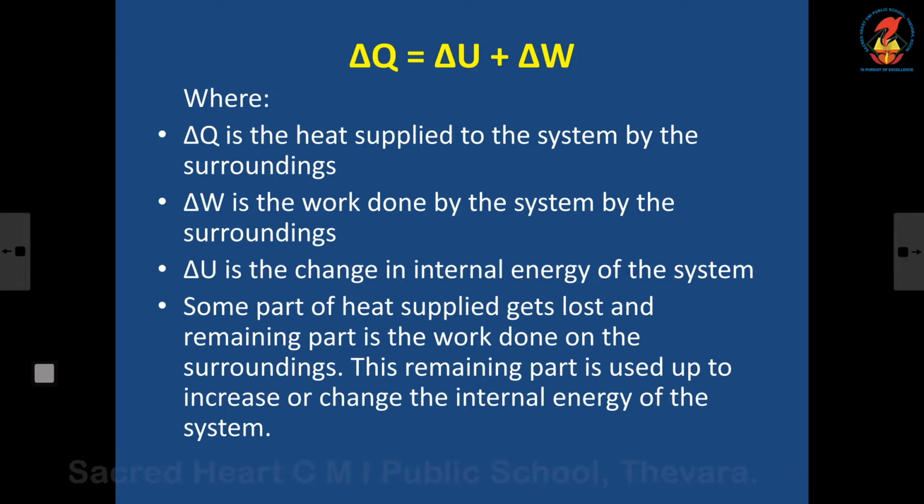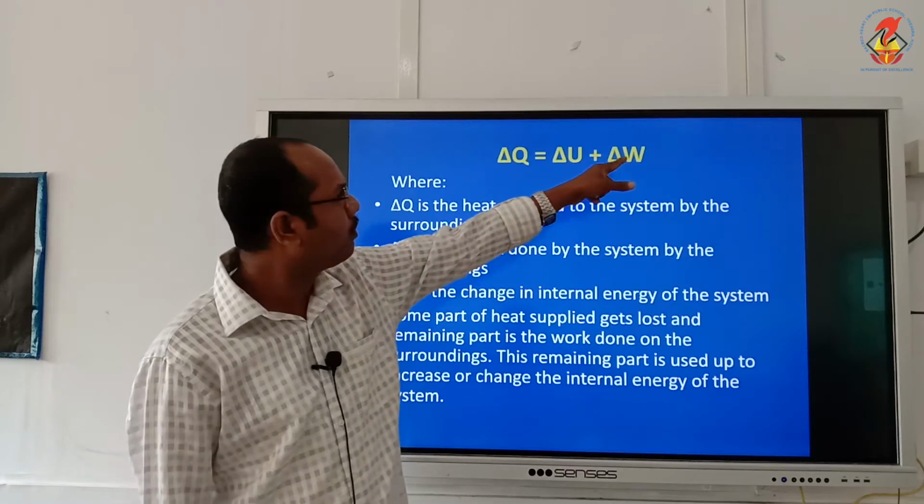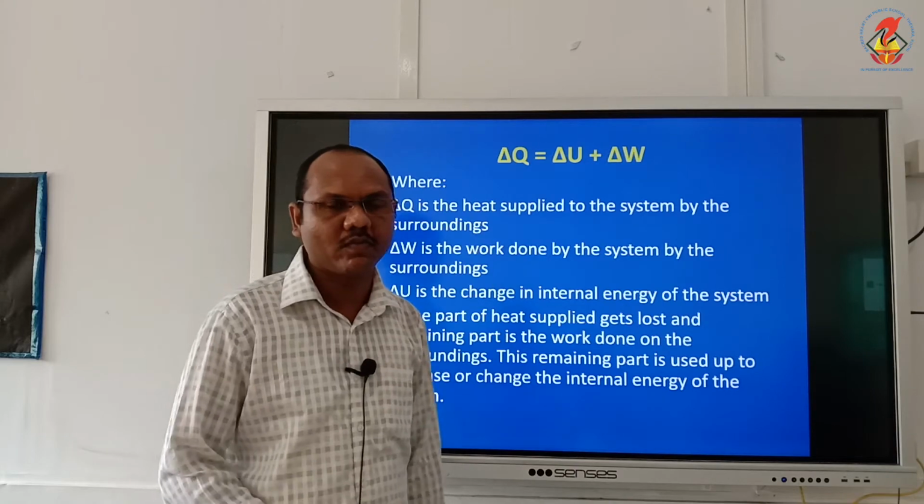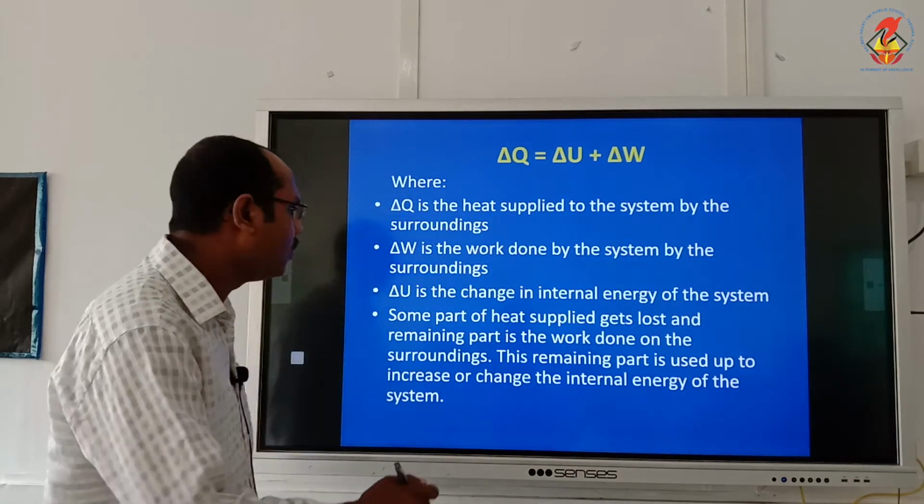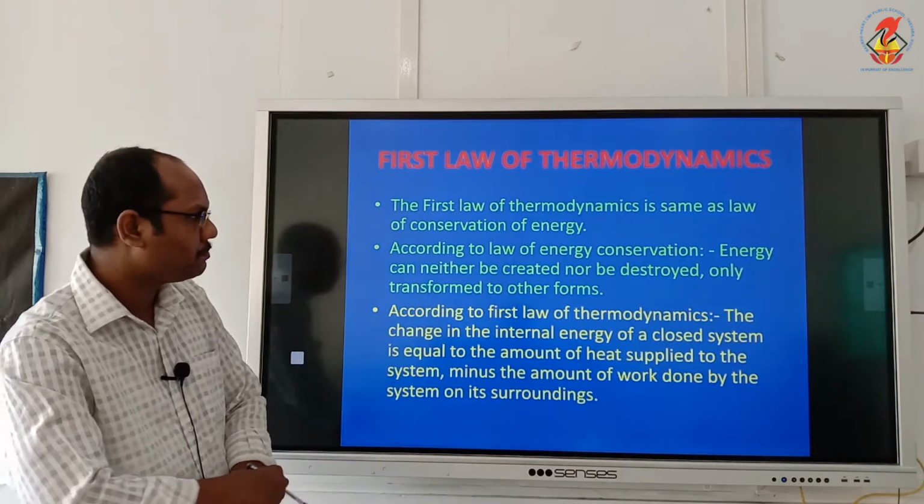Part of the heat is used to increase the internal energy, the other part is used to do the work. So from here, what is delta U? Delta Q minus delta W. Am I correct? Okay.